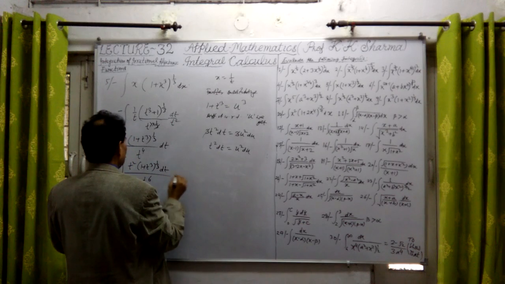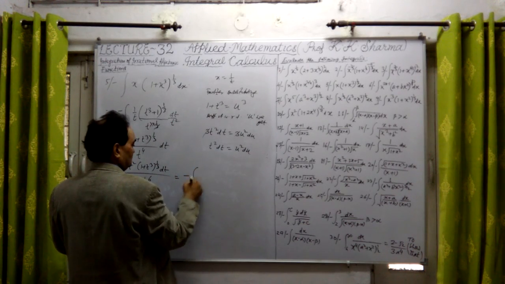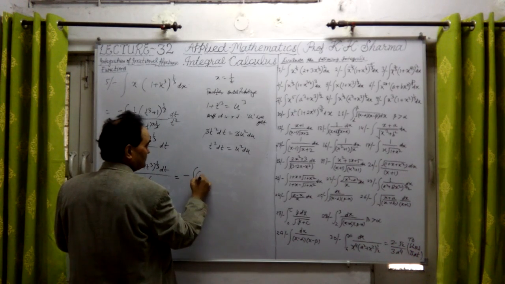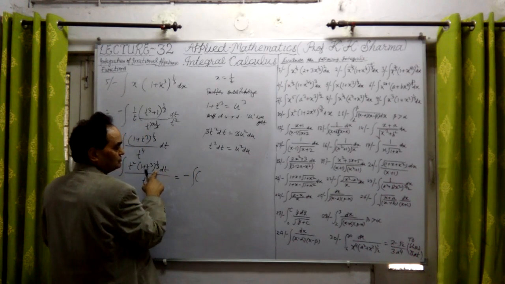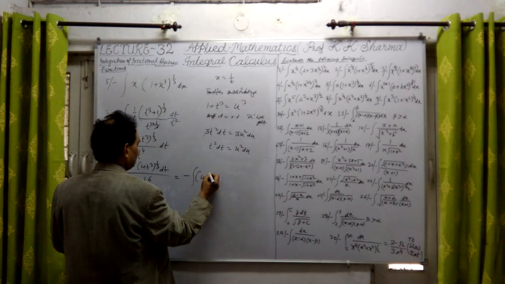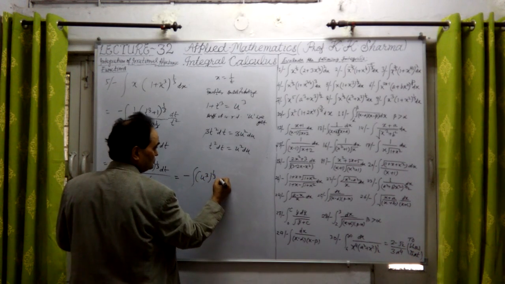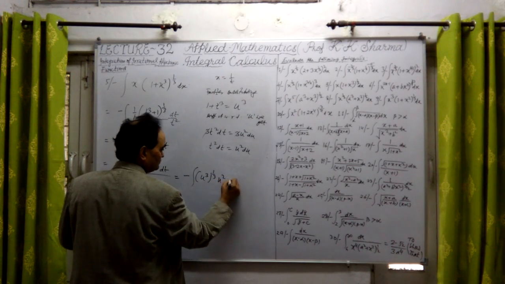Now what does it give us? It will give us minus sign, t square dt is u square du, and (u cube) whole power 1 upon 3 into u square du. Why?